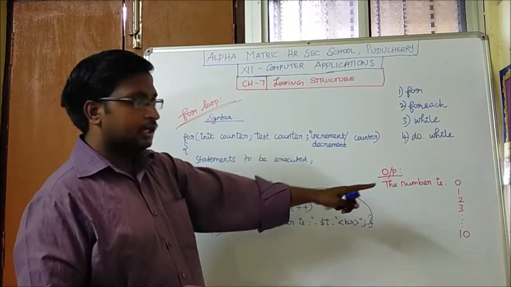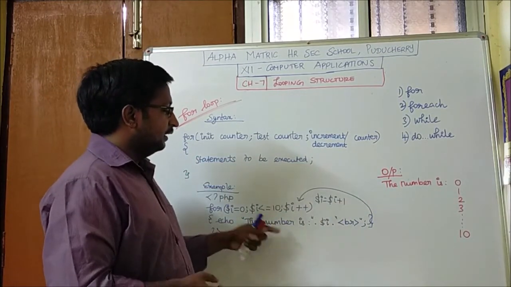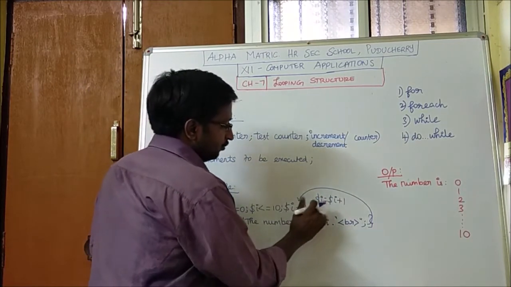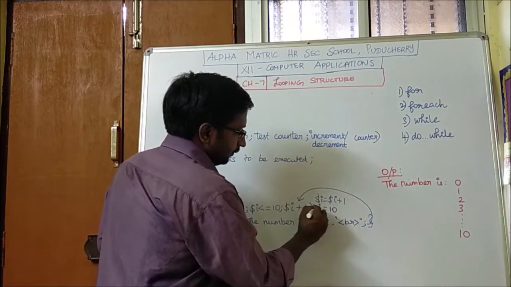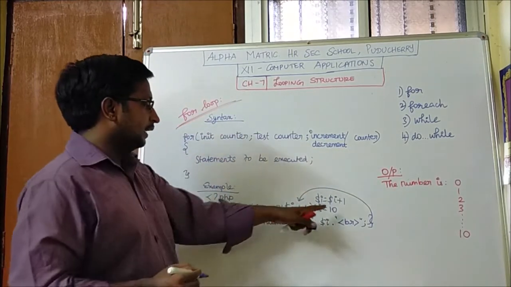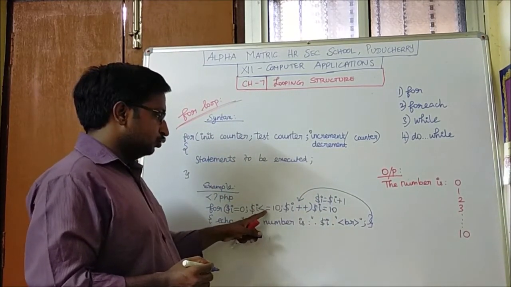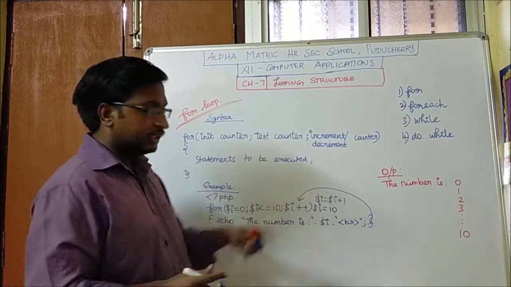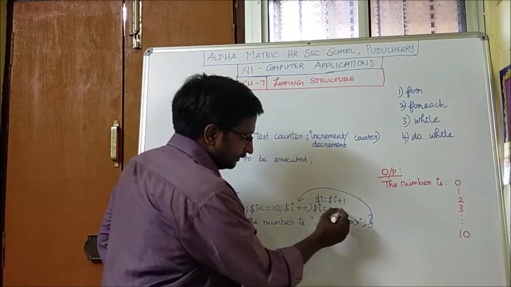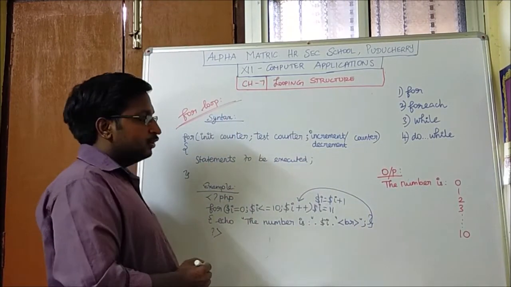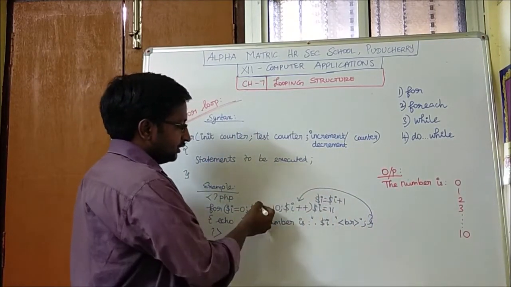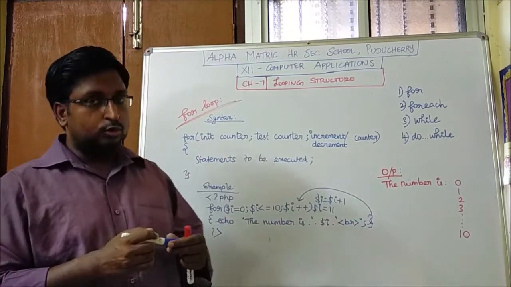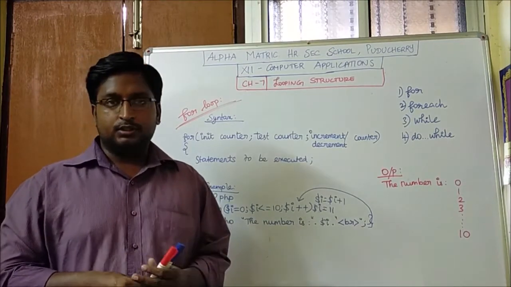The number is 1. Again, this process repeats until the value of $i becomes 10, that is, $i is equal to 10. The condition gets checked. It is true. Since it is given as less than or equal to, the condition is true and the loop will get executed. The last iteration is when the $i value changes to 11, the condition is checked and is false, and the loop gets terminated. So this is how the for loop works.